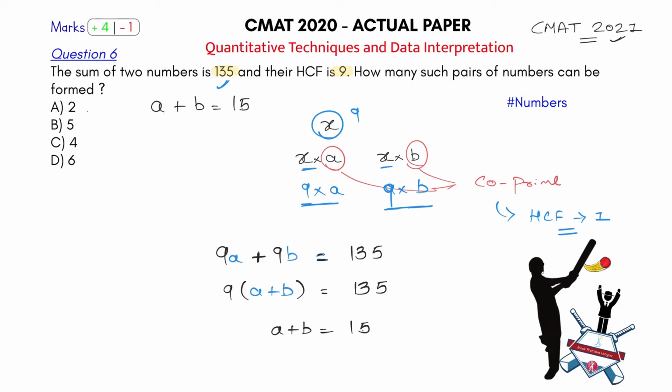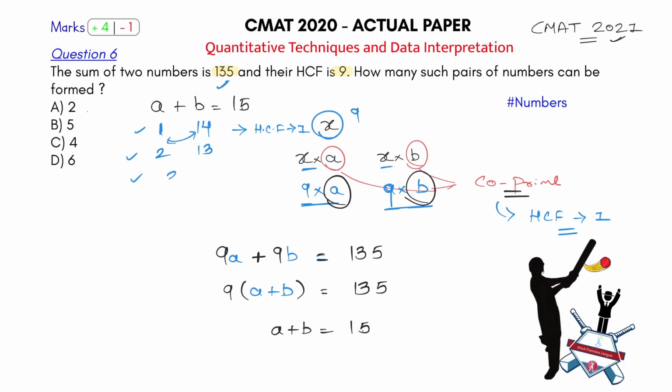But what do I know about a and b? a and b have to be co-prime to each other. So how can I write the sum 15 such that the two numbers are co-prime to each other? Let's write 1 and 14. Are 1 and 14 co-prime? Yes, their highest common factor is 1. What else? I can write 2 and 13. Yes, they are also co-prime. Their highest common factor is 1. So this can be possible.